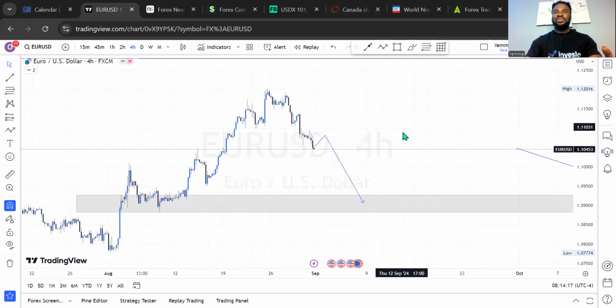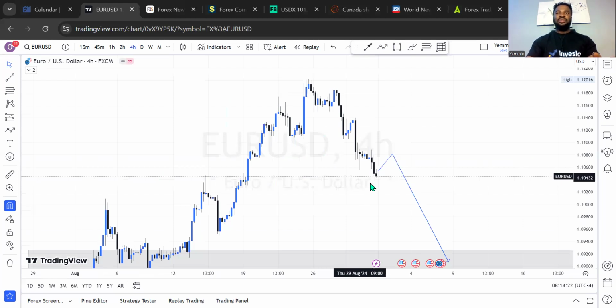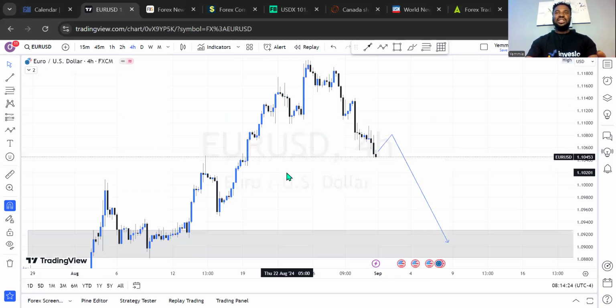And what has the market been doing since then? It has been creating lower highs and lower lows. And when the market is creating something like this, it is very obvious that the market has another leg to play to fill in everything the market has done right here, at least to this price level here.